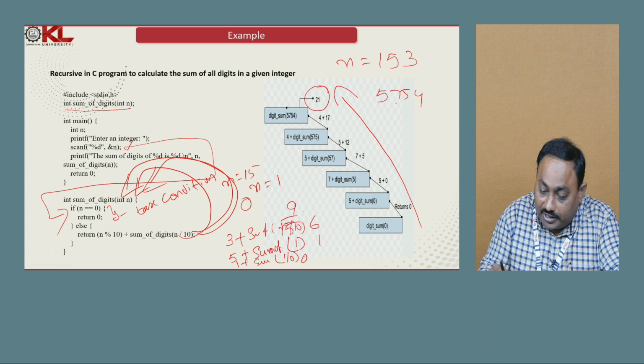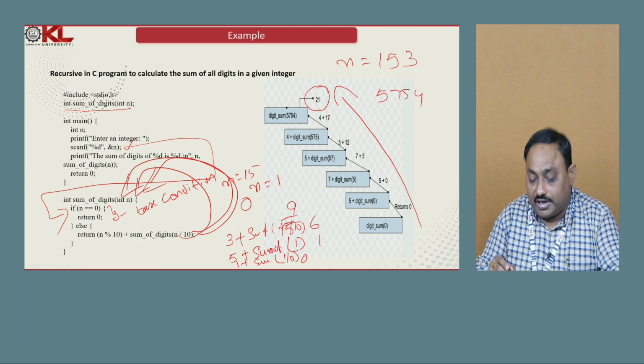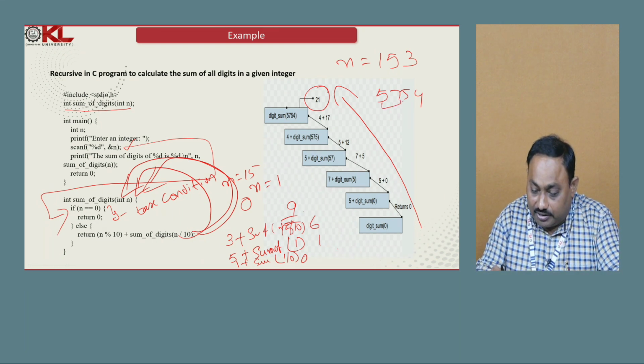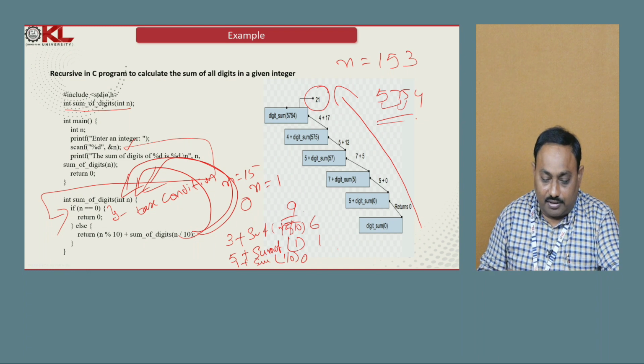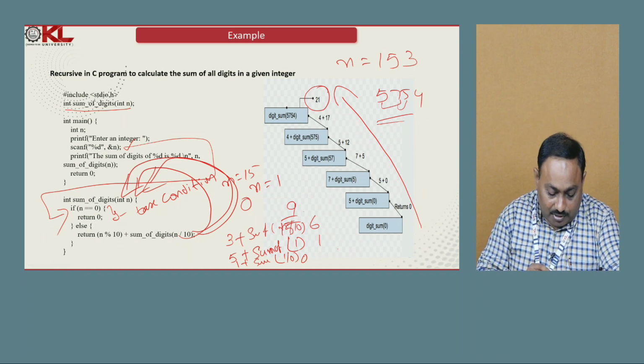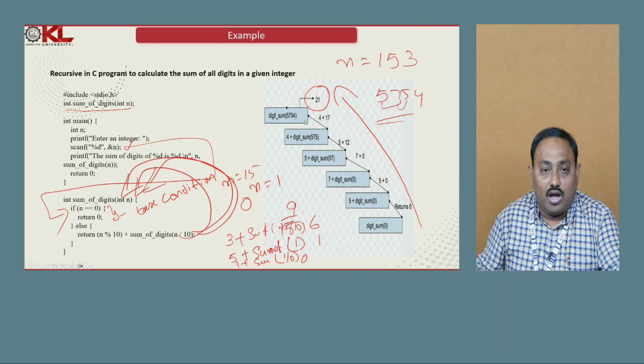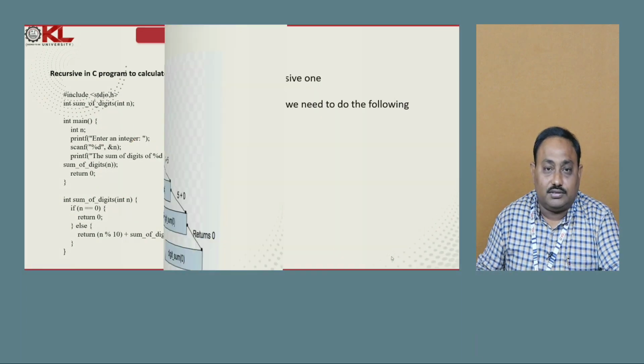Now the sum of the digits is 21. You can check the sum of the digits: 5 plus 7, 12. 12 plus 5, 17, 17 plus 4, 21. Like that we can take the recursive calls. This is another example. By looking at it, you can understand how the recursive calls work.